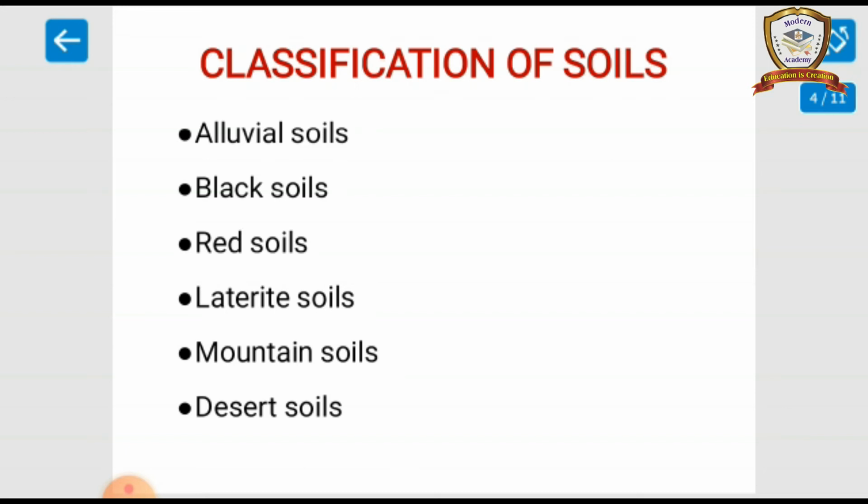Laterite soil. This soil is found in tropical regions. This soil is less fertile. So, it is suitable for plantation crops like tea and coffee.